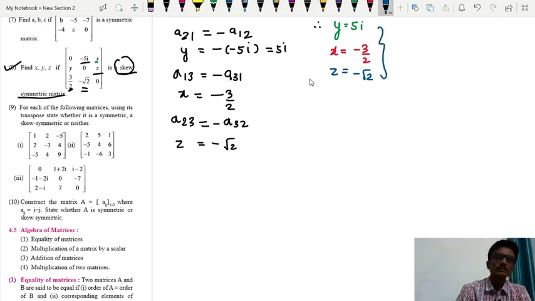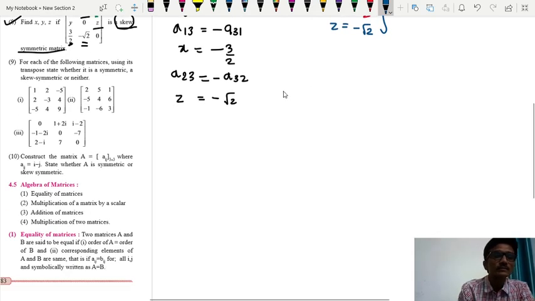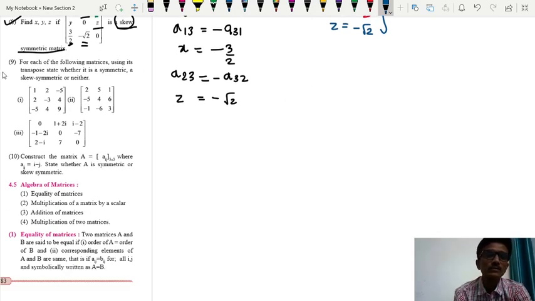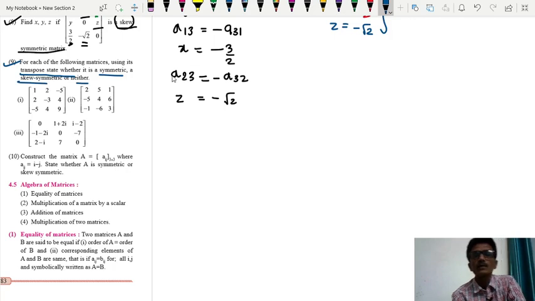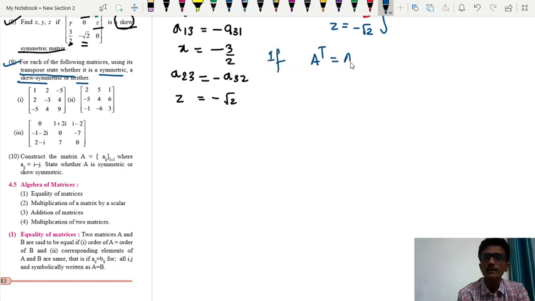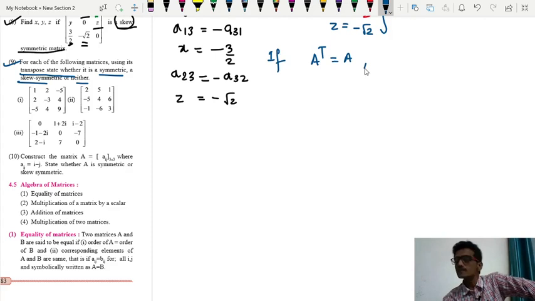Then next question, the 9th question. You can see, for each of the following matrices, first of all we will find the transpose of the matrix, and check whether it is symmetric or skew symmetric or neither. So if A transpose is equal to A, then the matrix is symmetric.